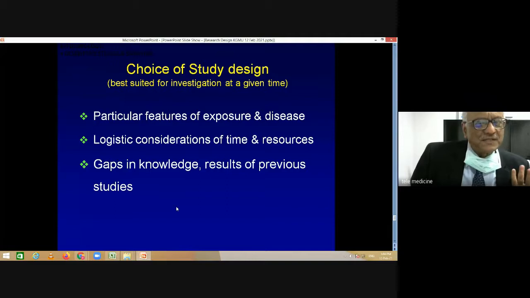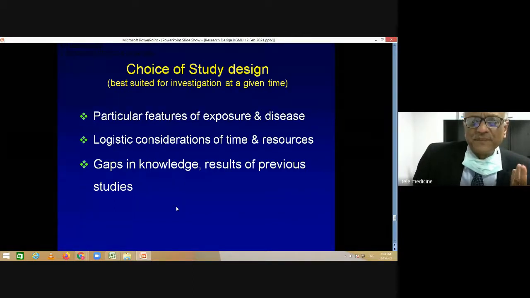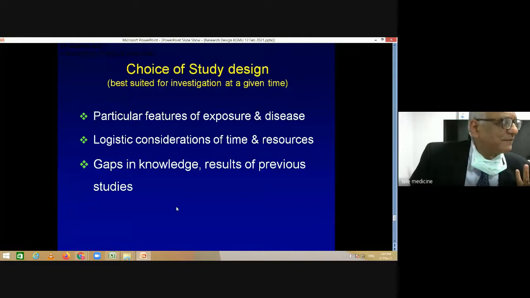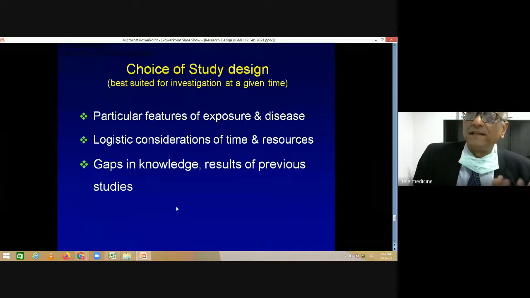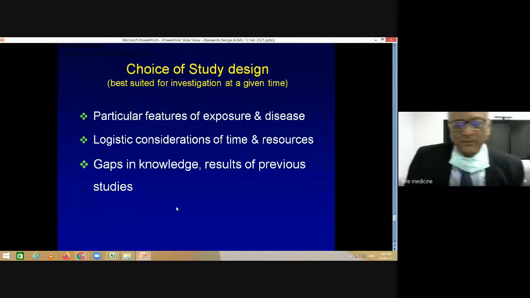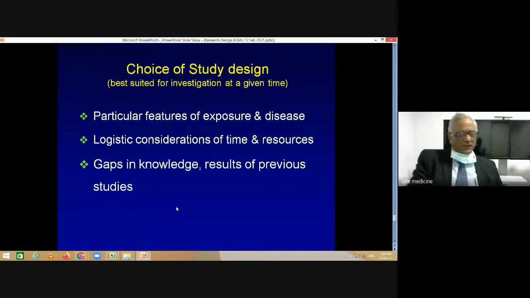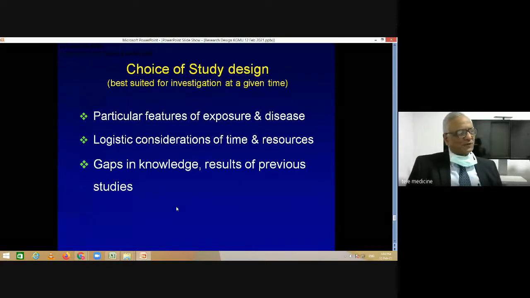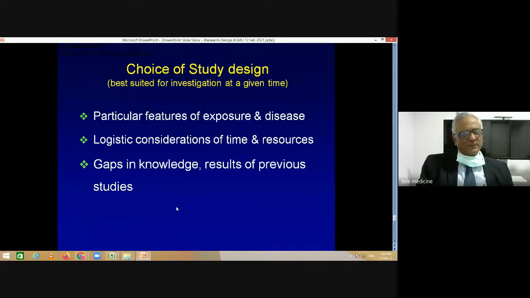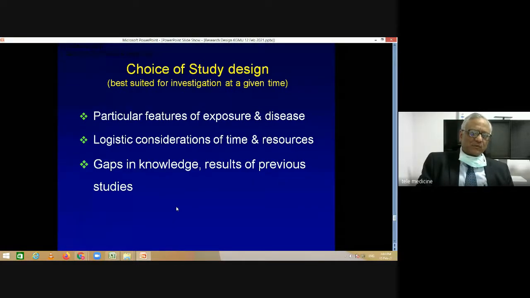Then there are the logistic considerations of time and resources, which means how much time you have, how much money you have. If you have only 6 months or 1 year to do a particular study, like some kind of project for your thesis, and you plan a study of 5 years, obviously you'll not be able to do it. So consider the time and the resources, the money, manpower, and other resources which are required for doing this particular study. This has all to be thought about. It's one thing to plan a study, it's also important to know whether you'll be able to do it.